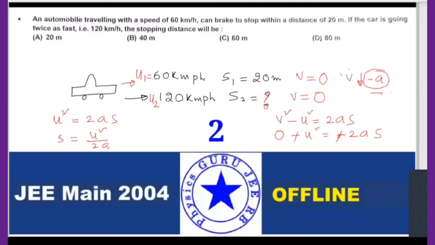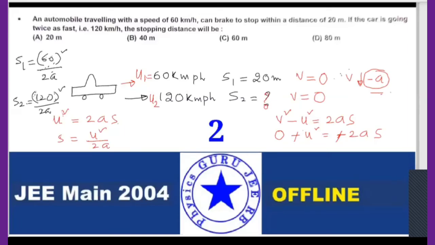If you want individually, you can calculate s1 and s2. Take s1 now. s1 is equal to, if I take s1, what should I write? s1 is equal to u square, that is 60 whole square divided by 2a. s2 is equal to 120 whole square divided by 2a, right?